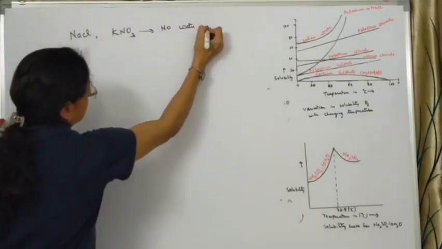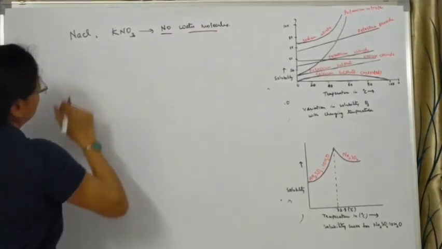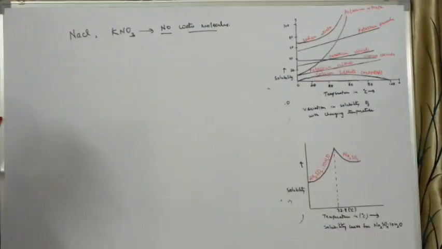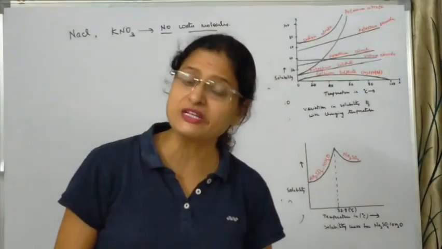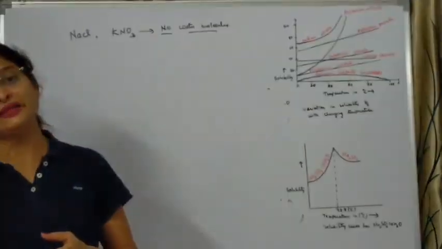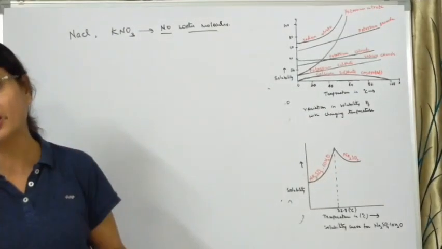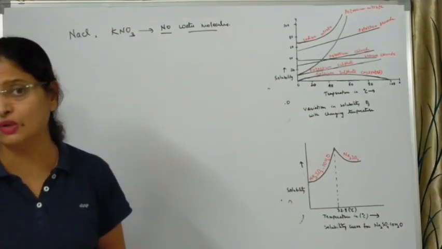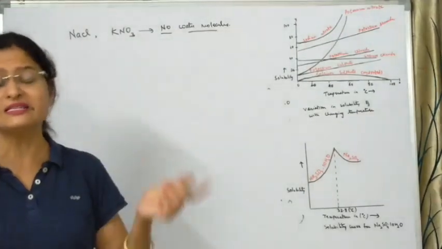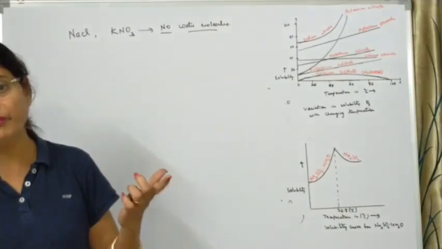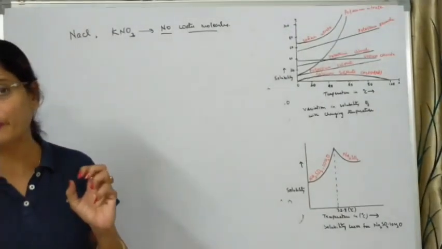So the proper crystal shape of this salt is not because of water molecules. Water of crystallization is responsible for imparting shape and color to certain salts, but there are salts which have a proper crystal structure and color in spite of not possessing any water molecules. That is the nature of those substances.